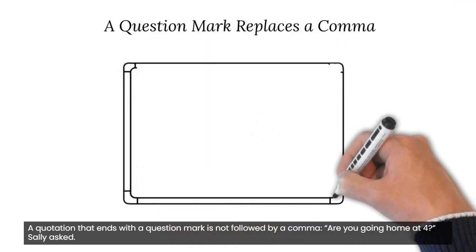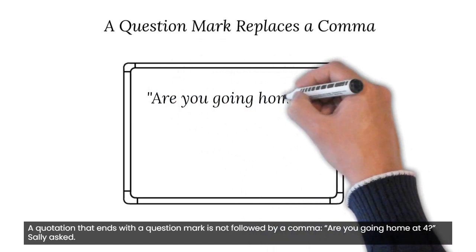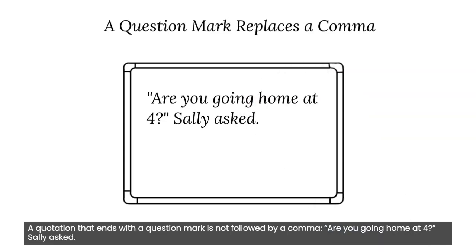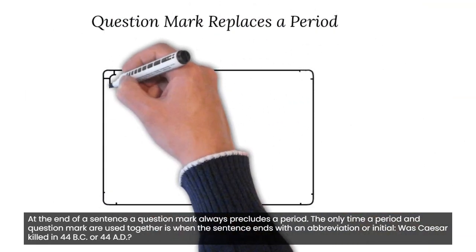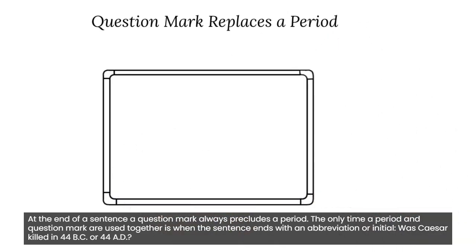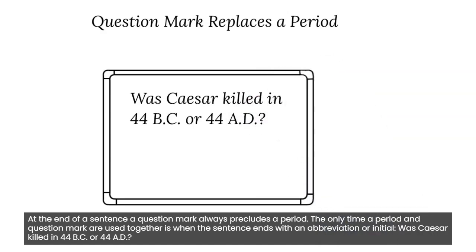A quotation that ends with a question mark is not followed by a comma. Example: "Are you going home at 4?" Stanley asked. At the end of a sentence, a question mark always precludes a period. The only time a period and question mark are used together is when the sentence ends with an abbreviation or initial. Was Caesar killed in 44 BC or 44 AD?